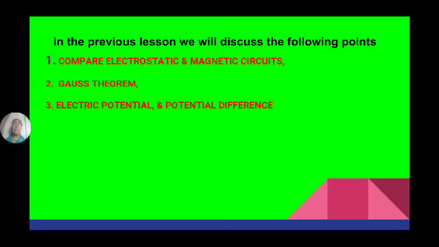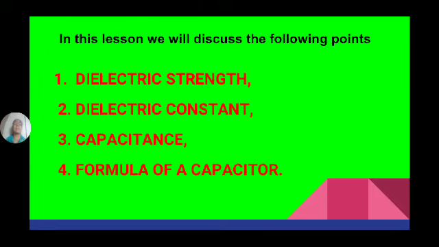So in definition we can say the difference in electric potentials of two charged objects is known as potential difference between them. Suppose this charged object has a potential of 100 volts and this charged object has a potential of 60 volts. Now the potential difference between these two charged objects is 100 minus 60, 40 volts. So that is potential difference. These are the topics we discussed in the previous class.